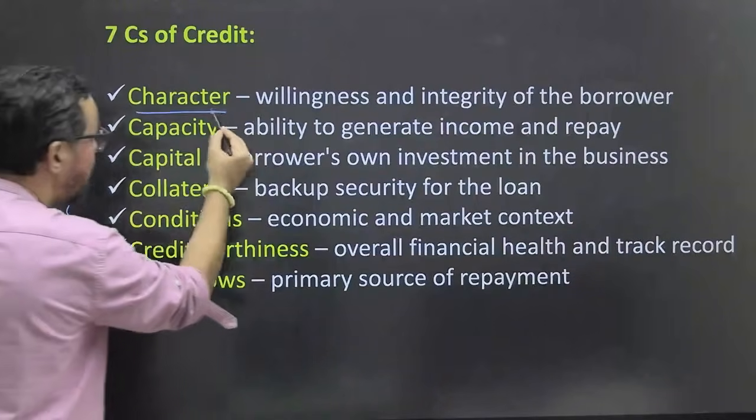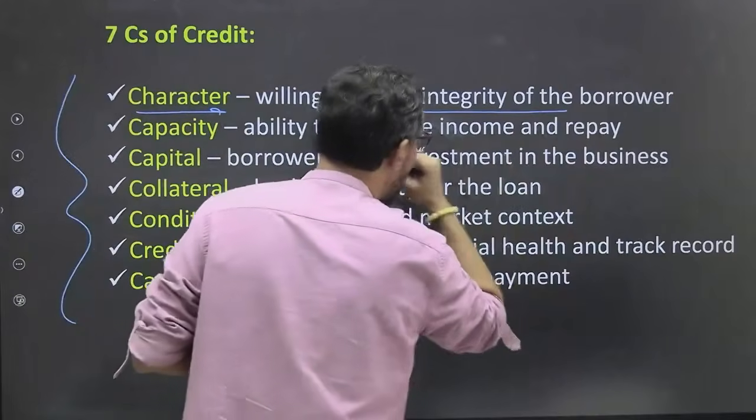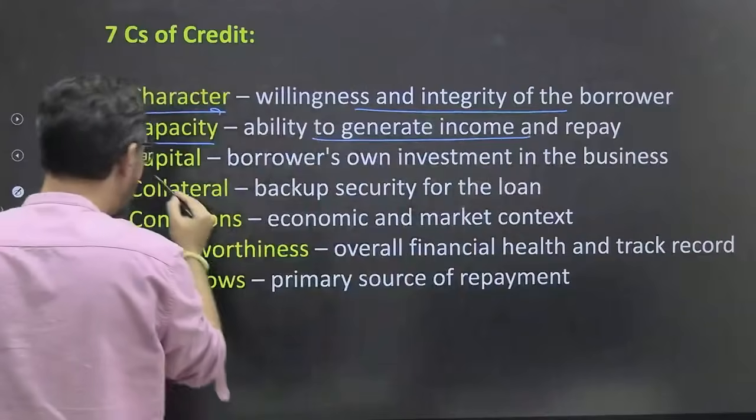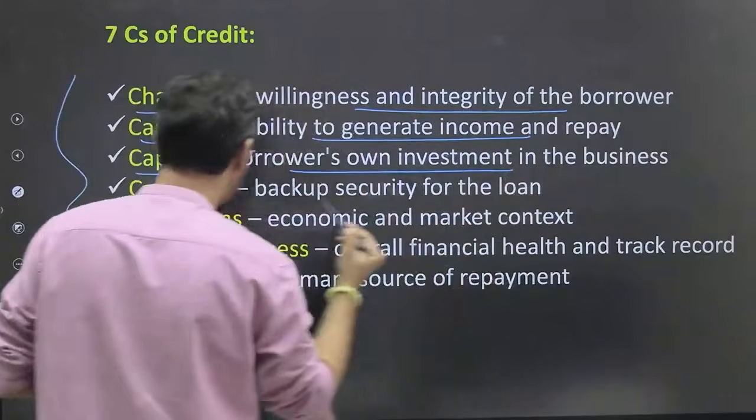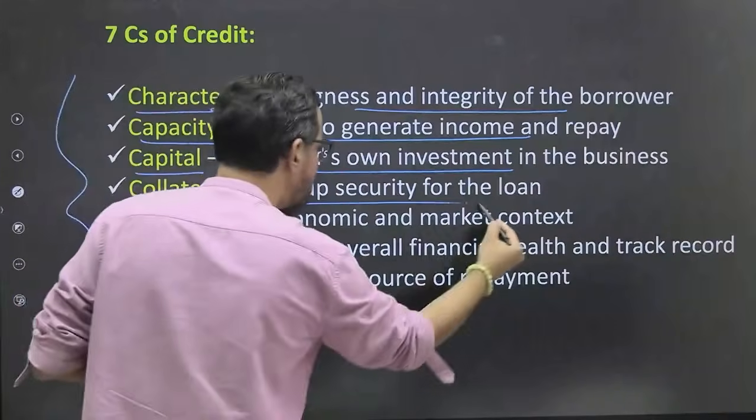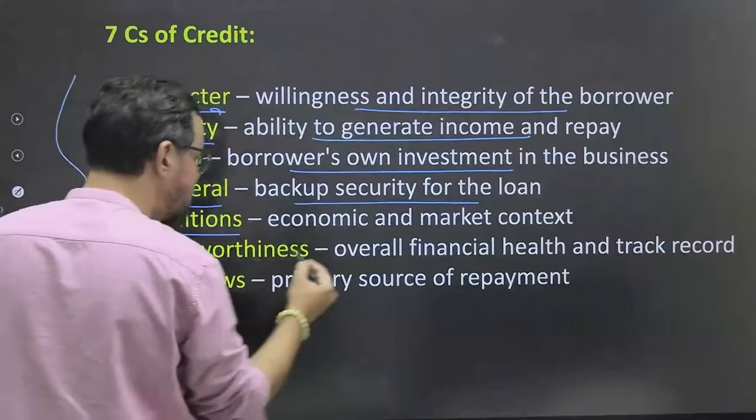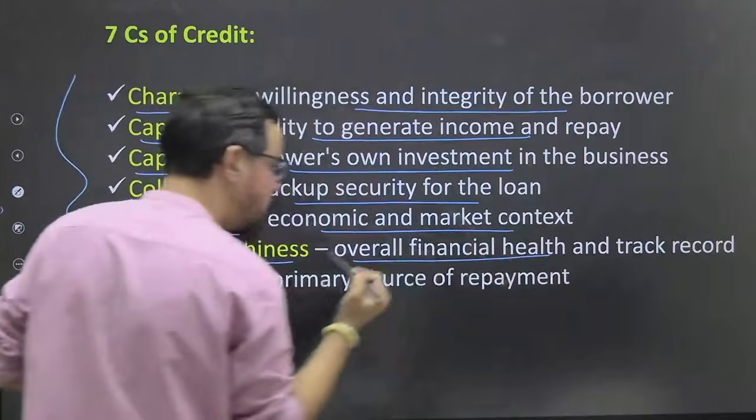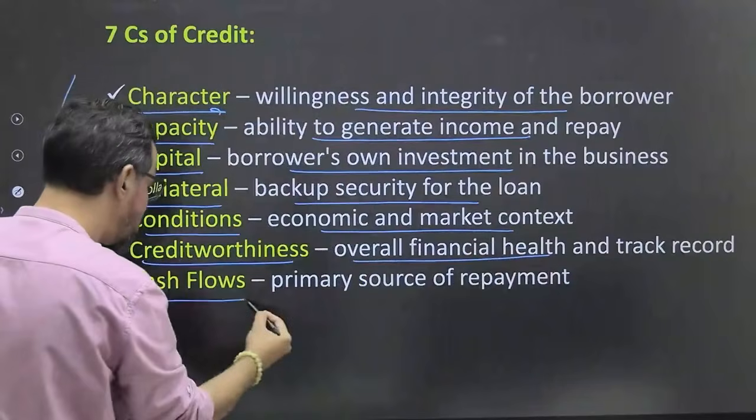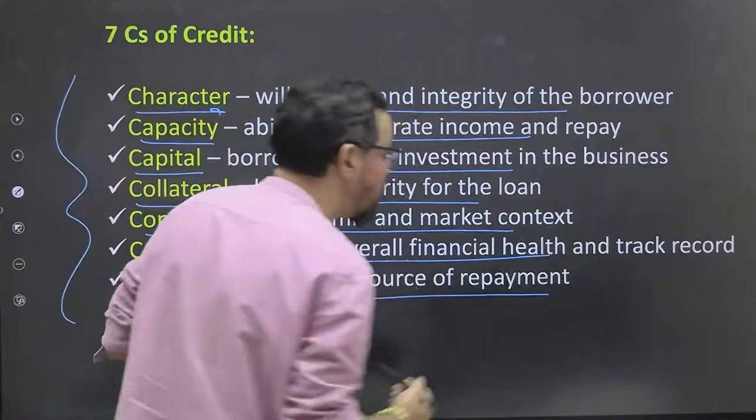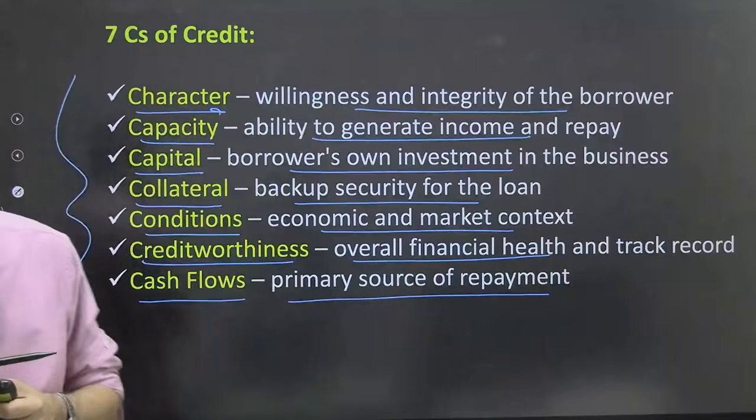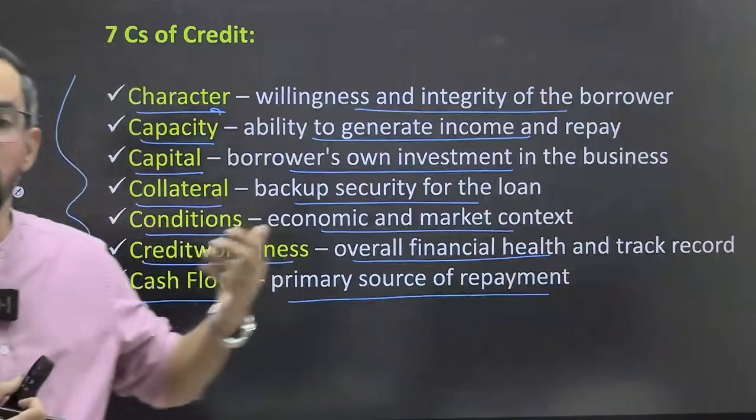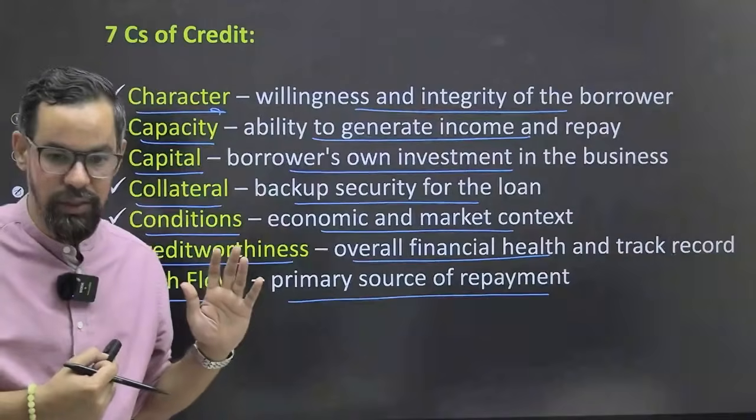These are: character, the willingness and integrity of the borrowers; capacity, the ability to generate income and repay; capital, the borrowers' own investment in the business; collateral, the backup security for the loan; conditions, the economic and market context; credit worthiness, the overall financial health and track record of the customer; and cash flows, the primary source of repayments, ठीक है. So we generally assess a borrower based on these grounds, right?